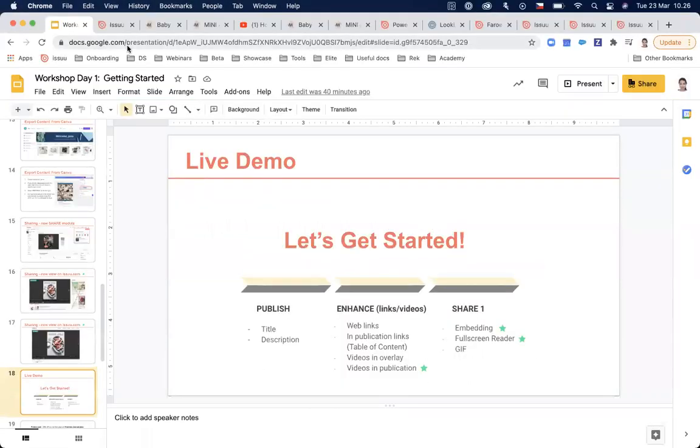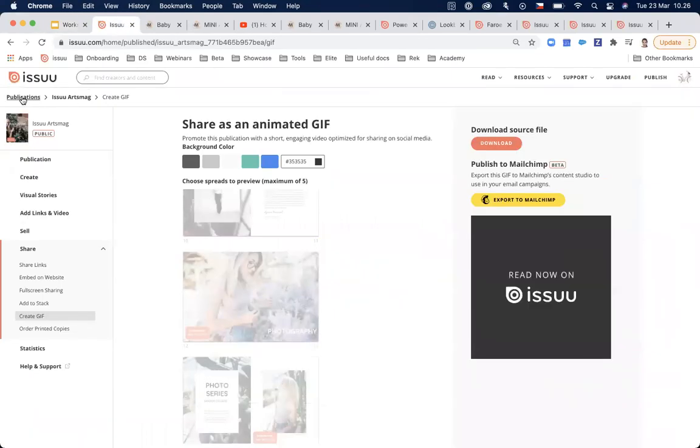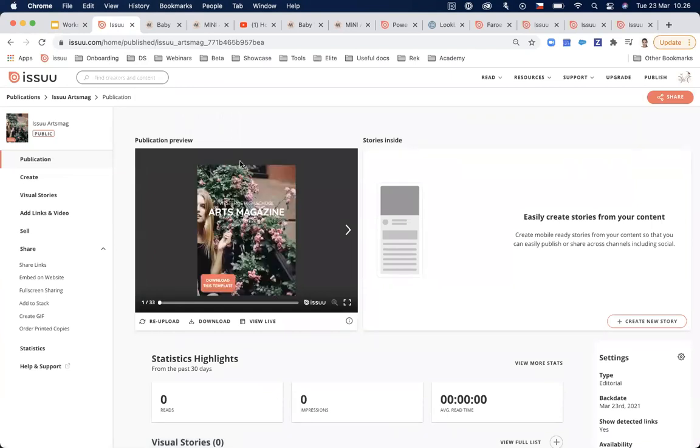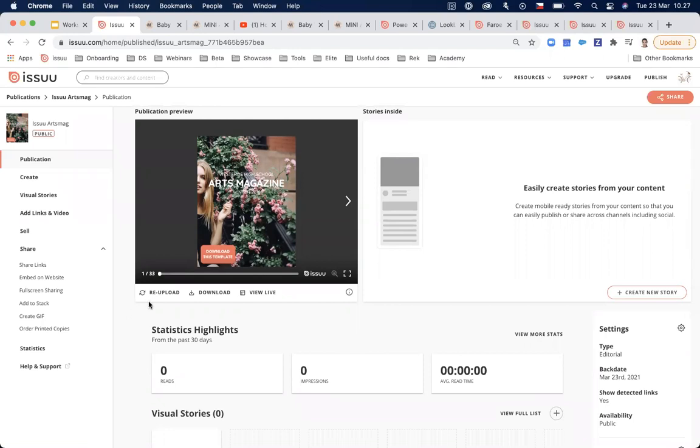Here is a question asking if you can edit individual pages. This, of course, very often happens when you make a typo or when you need to update certain contact information, for example, or price in your catalog. Unfortunately, we don't have the option to edit individual pages, but you can do it yourself outside of Issuu in the design tool where you created the document, the PDF. And once you make this edit outside of Issuu, what you can do is re-upload the publication.